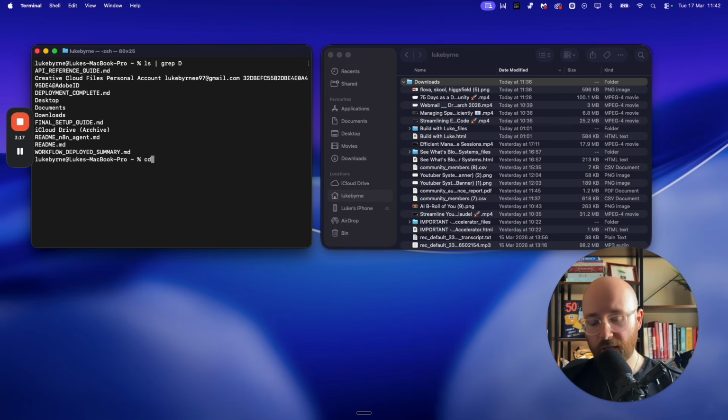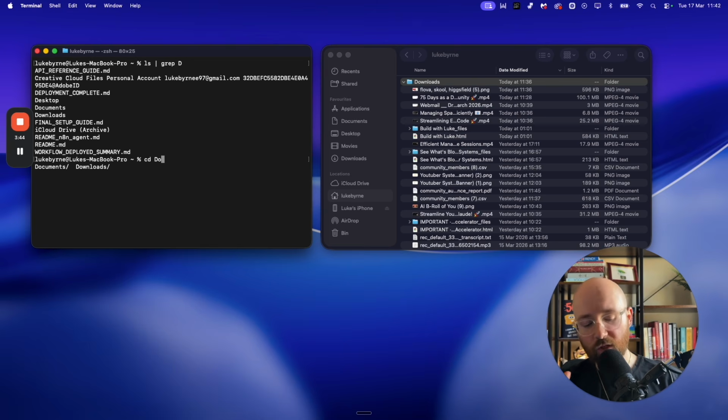And we go cd space D. And then now we can press tab on our keyboard, and it will do something called type ahead, i.e. it will autofill the next section. So if we press tab, you can see that it's given us three options: desktop, documents, or downloads. If we press, say, O, we can then press tab again, and you can see that it's narrowed the results to these two.